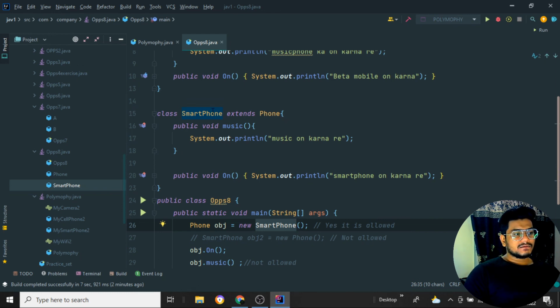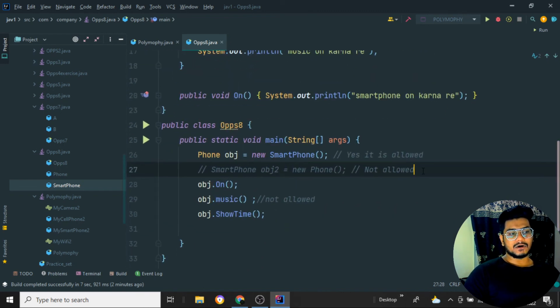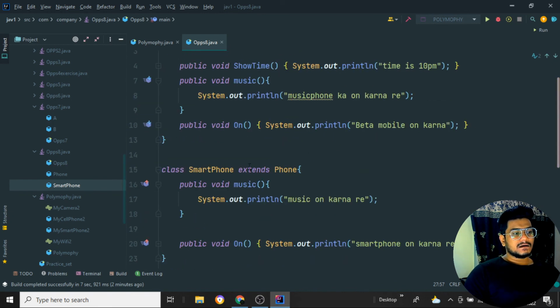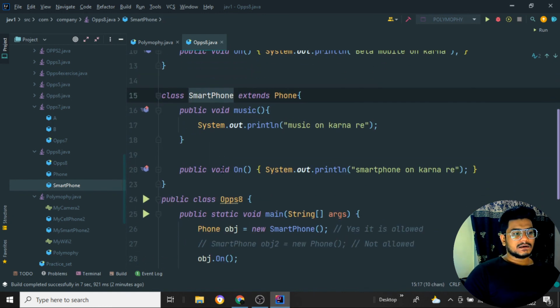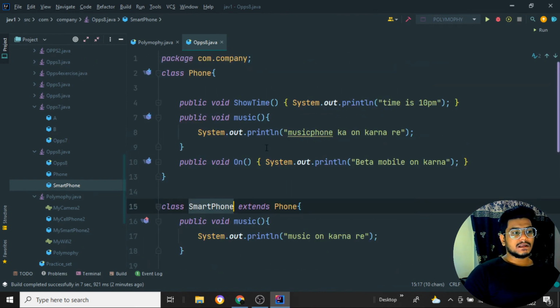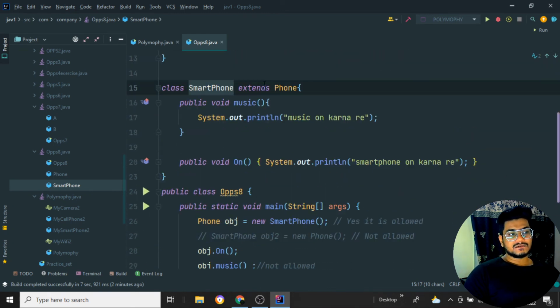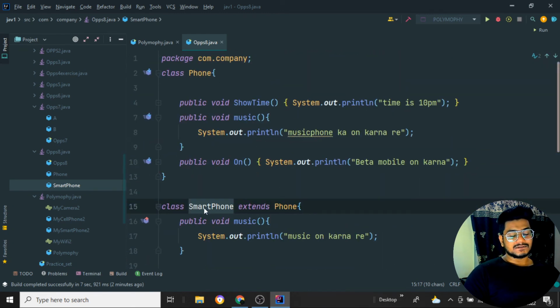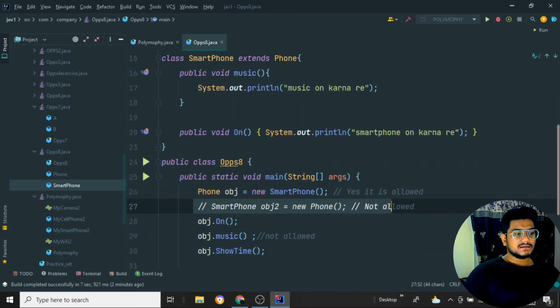But with the child class, I cannot put the child class first and write the parent class the second time. This is not giving me the access. This is not allowed, this is allowed. Because smartphone is the child class of the phone, but phone is not the child class of the smartphone. So like this, these two things are not allowed.